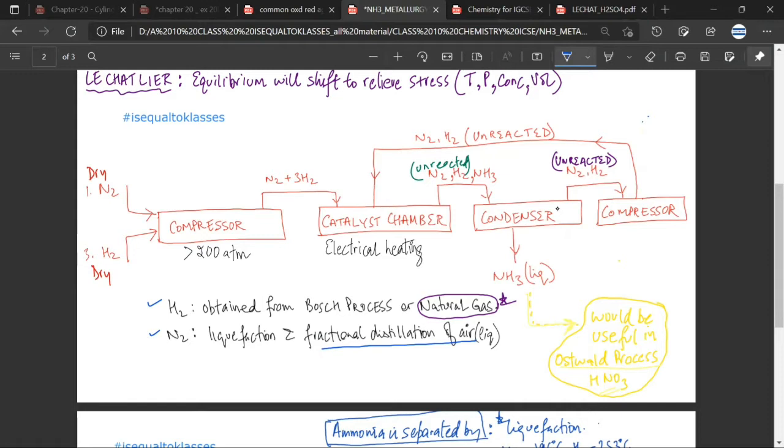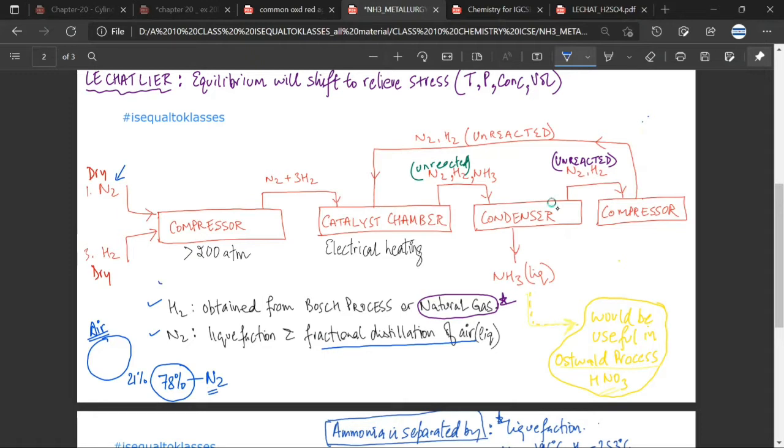How much percent of air is nitrogen and how much percent is oxygen, Mr. CB? Sir, 21% is oxygen, 78% is nitrogen, and the other 1% constitutes other gases such as carbon dioxide, helium, etc. So the nitrogen that you would be using in this process you get from air.